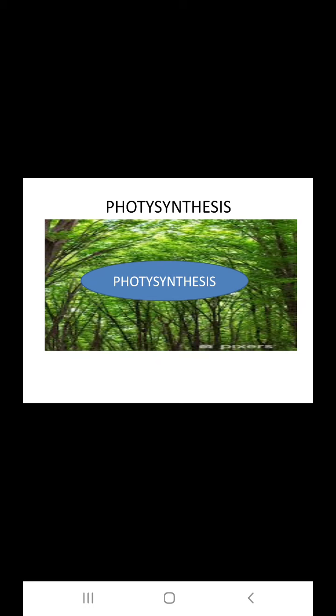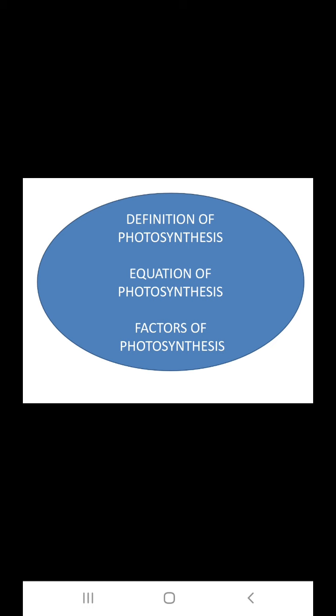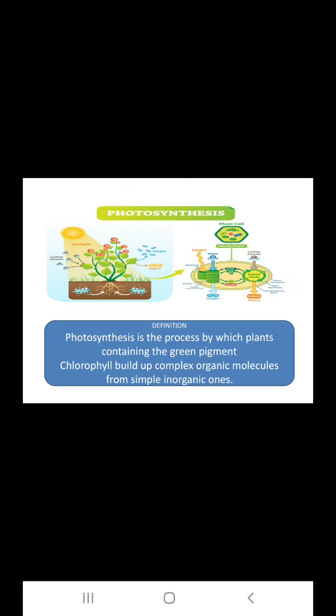Today's topic is photosynthesis. In this topic, we are going to learn about the definition of photosynthesis, the equation of photosynthesis, and factors of photosynthesis. Definition: photosynthesis is the process by which plants containing the green pigment chlorophyll build up complex organic molecules from simple inorganic ones.